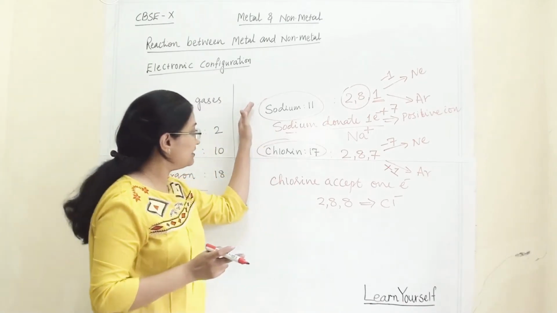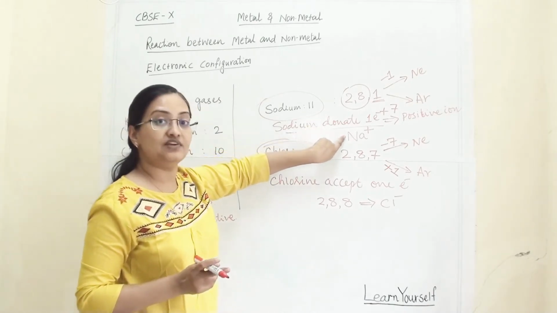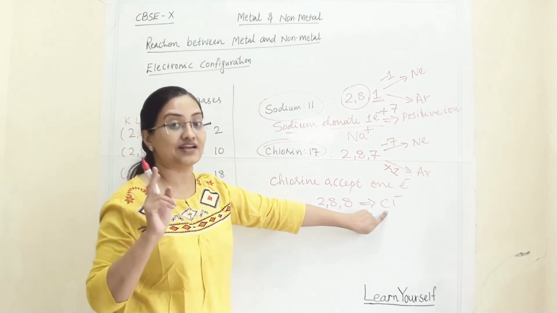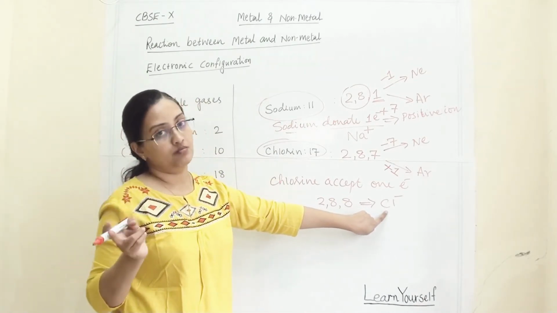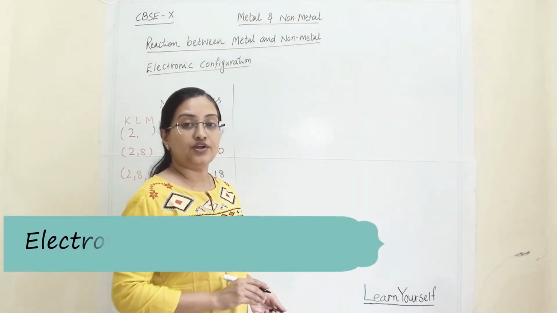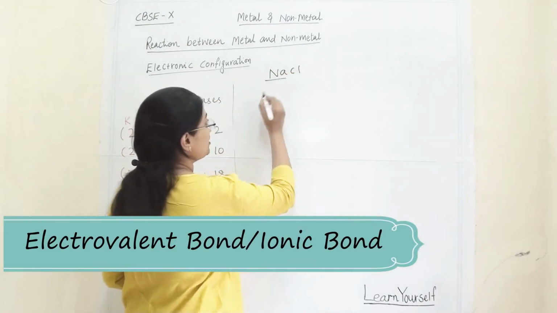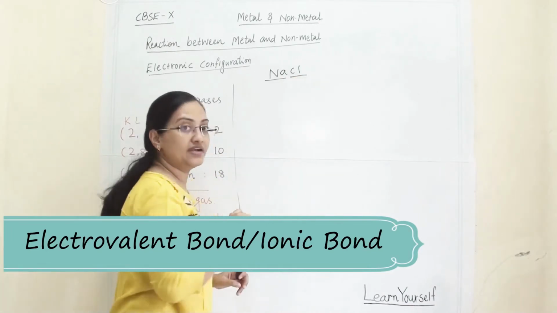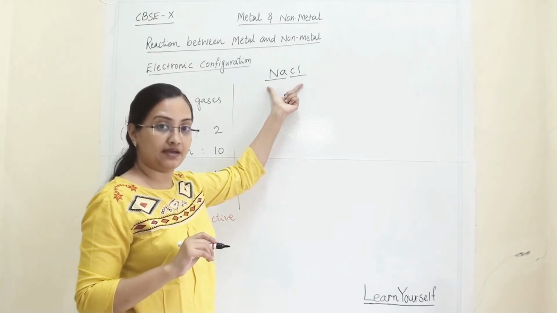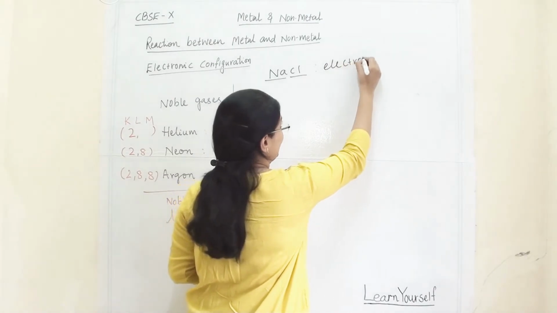Now when metal and non-metal come together, the 1 electron that sodium loses, chlorine will accept, and they will form a bond. That we will see. So here we are going to study sodium chloride, that is NaCl. Here sodium is a metal and chlorine is a non-metal. When these two come together, they will form a chemical bond and that chemical bond is known as electrovalent bond.